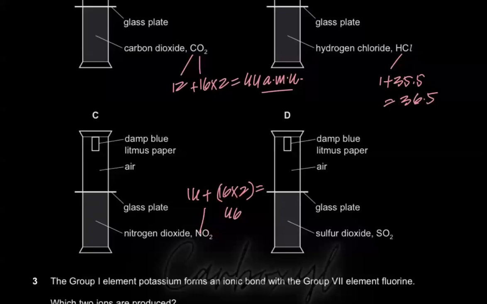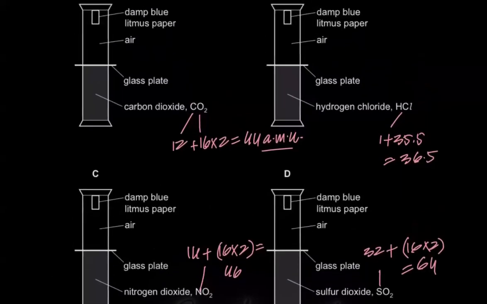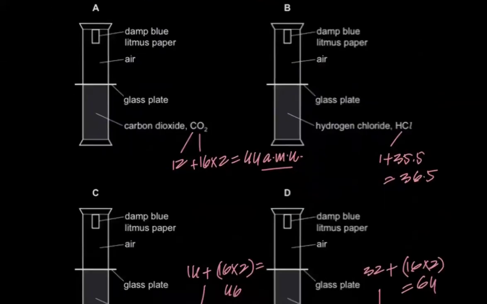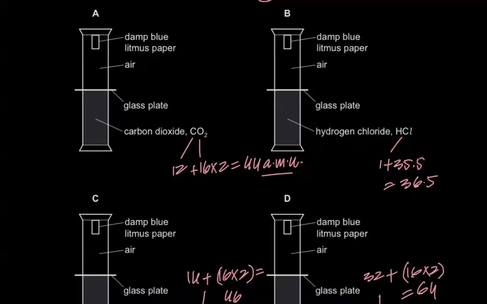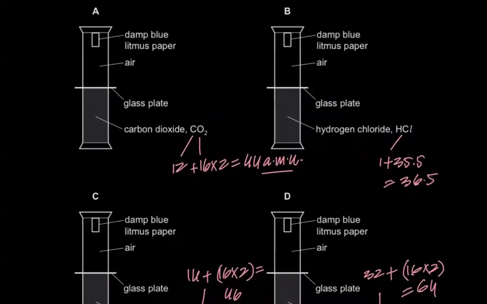times it by 2. And then obviously you have sulfur dioxide. Sulfur is 32 in the periodic table. Oxygen is 16, times it by 2. What do we get? 32 plus 32, that's 64. So the one that's going to turn it red the fastest is the one that's going to have the lowest relative molecular mass, because that means it's going to diffuse faster, it's going to travel faster, right? So which should be our option? Option B is correct, because that's the lowest relative molecular mass. Moving on.